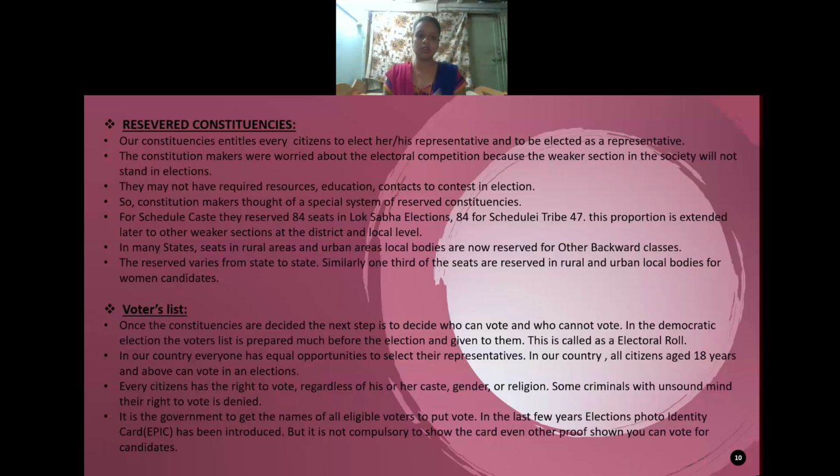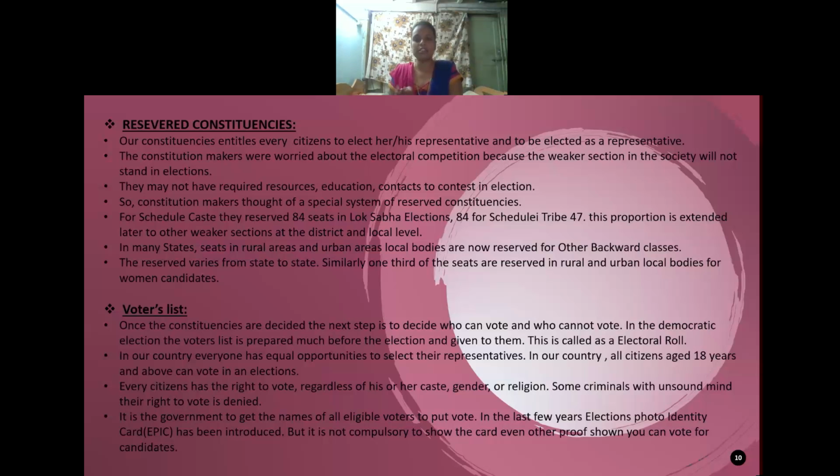In a democratic election, the voter list should be prepared before the election, and the identity card should be given to each and every citizen. That is what we call the electoral roll. The electoral roll is the voters list prepared much before the election and given to them. In our country, everyone has an equal opportunity to select their representative. All citizens aged 18 and above have been given the right to vote, regardless of caste, creed, gender or religion.